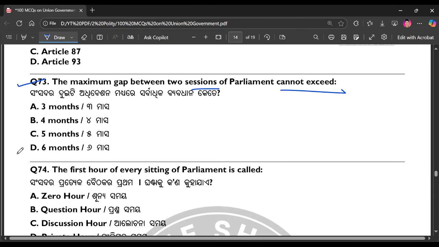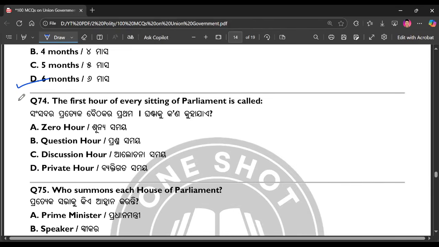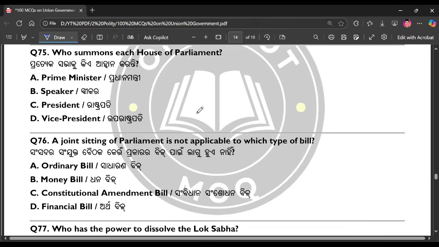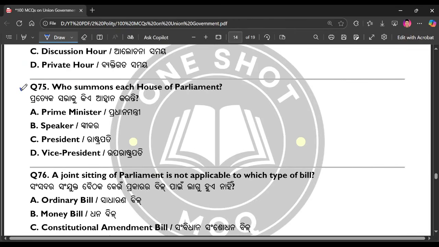The right answer is option number D. Question number 74. The first hour of every sitting of Parliament is called. The right answer is option number B. Question number 75. Who summons each house of Parliament? The right answer is option number C.